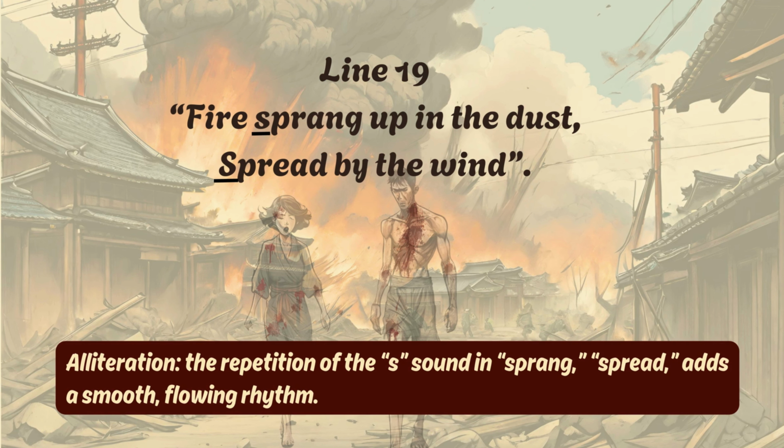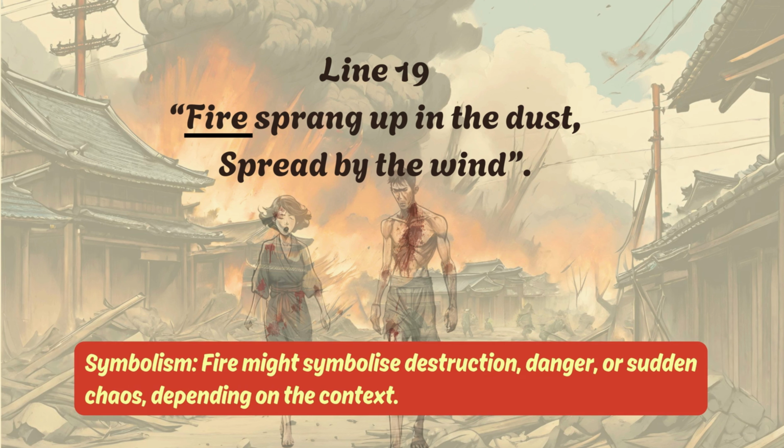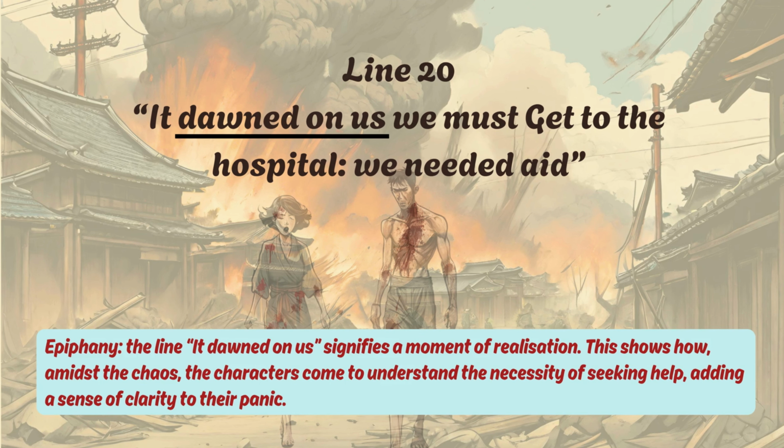Now, the repetition of the S sound in sprang and spread adds a smooth flowing rhythm. Therefore, we may say that it is an example of alliteration. Now, in this line, fire is an example of symbolism because fire symbolizes destruction, danger or sudden chaos depending on the context.